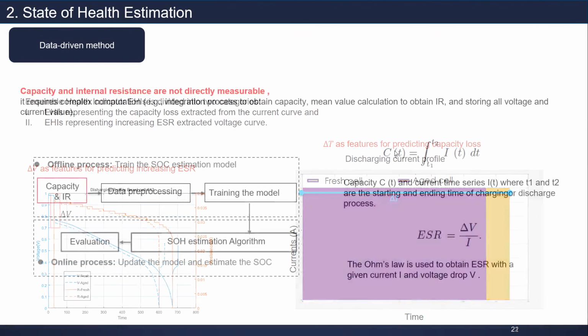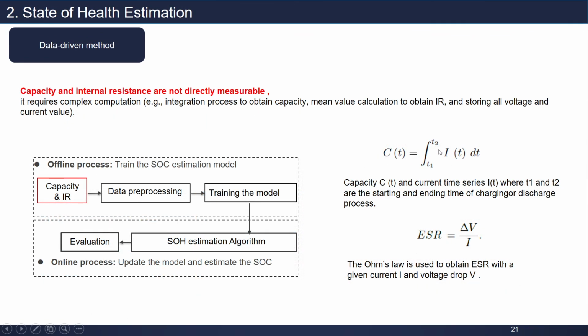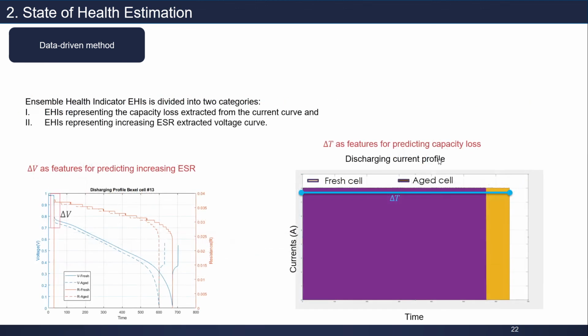Why do we choose this one? Because T1 and T2 give the capacity, so it is direct to compute the capacity. As we can see here, in the fresh cell the charging or discharging time is longer than in the aged cell. It represents the capacity degradation, as well as the voltage drop.